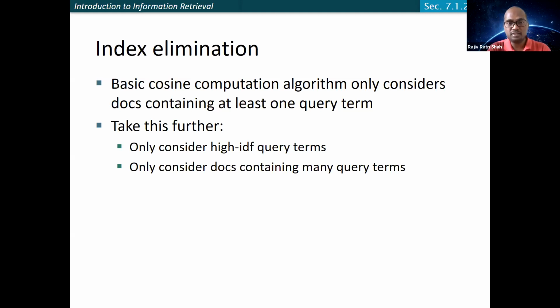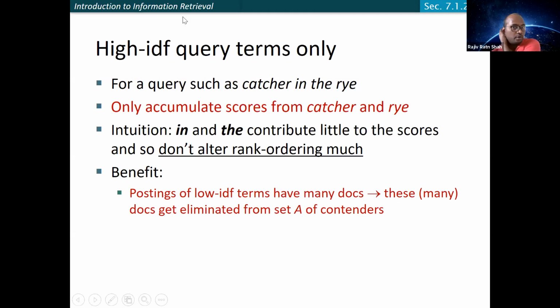So using this heuristic, you can reduce the search space where you need to perform the computation of cosine similarity or other ranking scoring methods. So, high IDF query terms only. As I said, for example, the query is "catcher in the rye", right?